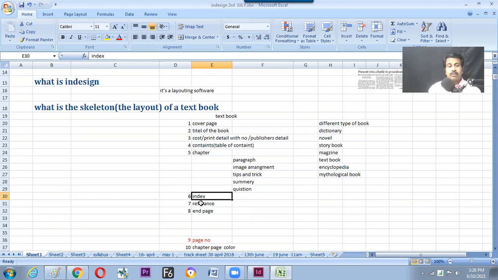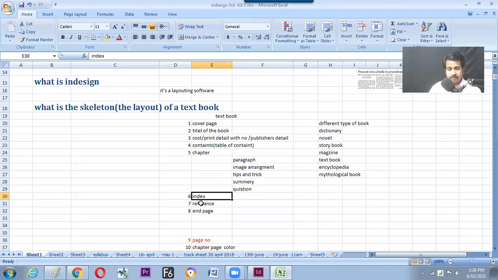And it is also an auto-generated process. If we were going to do that in Photoshop, you can think of how many words there are. Each word we would need to copy and find out on which page number it is, and put it down. So it takes more time. The more we can involve, the more you can imagine, and the more you are able to produce. So in that regard, we are just opening the starting stage. We have not opened the software. We are just understanding what a book is and its skeleton.